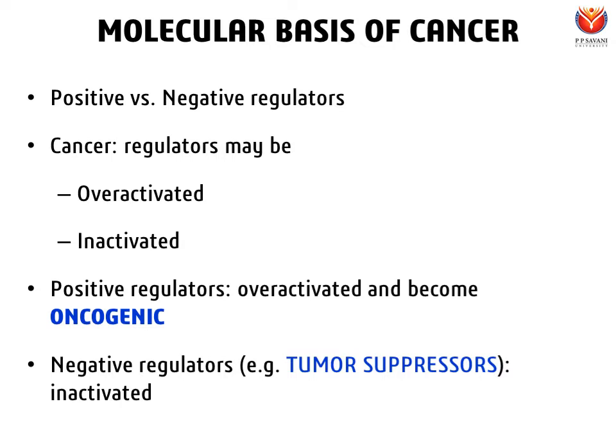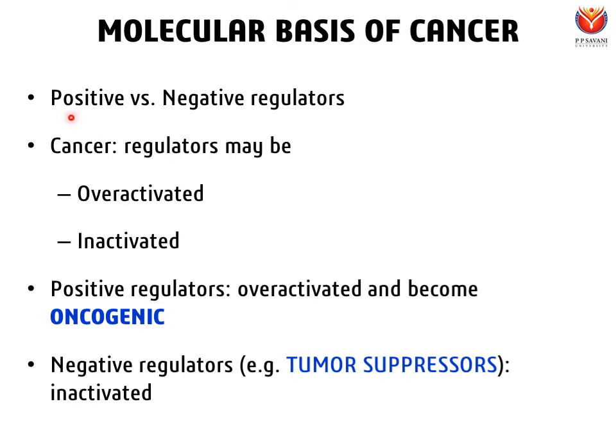Now let us talk about the molecular basis of cancer. As I previously mentioned, regulatory proteins are of two types, positive regulators and negative regulators. Positive regulators are the proteins which promote cell division, and negative regulators are the proteins which inhibit cell division when the conditions are not right or favorable. So any mutations in positive or negative regulators can lead to cancer.